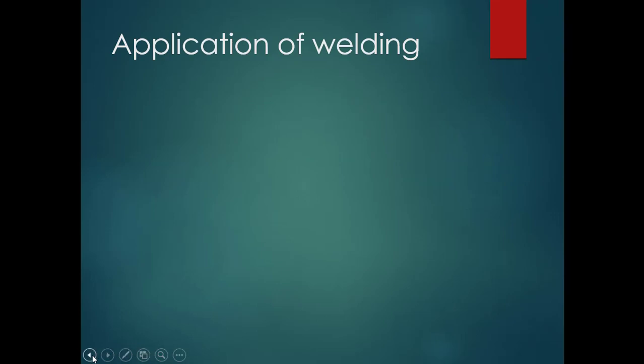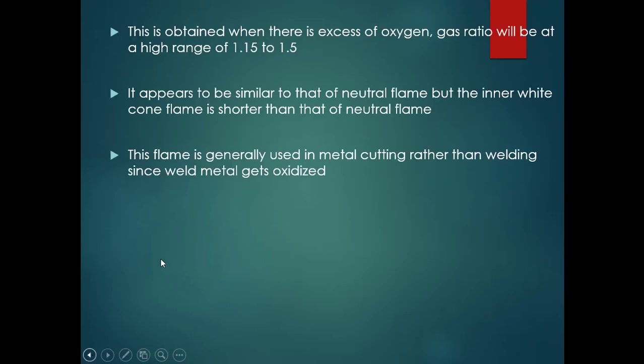The oxidizing flame is obtained when there is excess oxygen. When oxygen is supplied in more quantity compared to acetylene gas, that results in this oxidizing flame. The gas ratio is in the high range of 1.15 to 1.5.